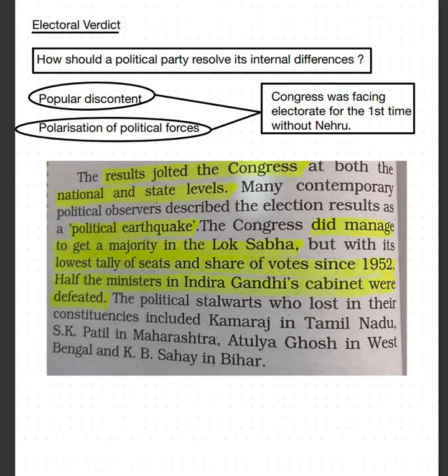So here the question is, how should a political party resolve its internal differences when the leaders from the political parties are coming out of the political party and standing against them? So how should the political party resolve these kind of internal differences? अब आप इसका आंसर मुझे कमेंट सेक्शन में दोगे. You will give me the answer to this question in the comment section.